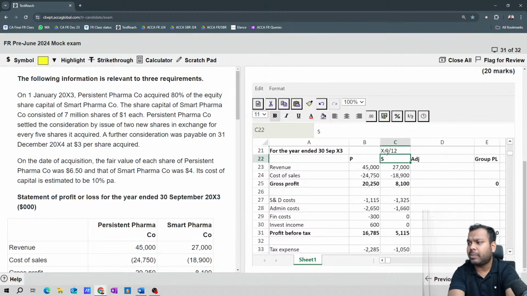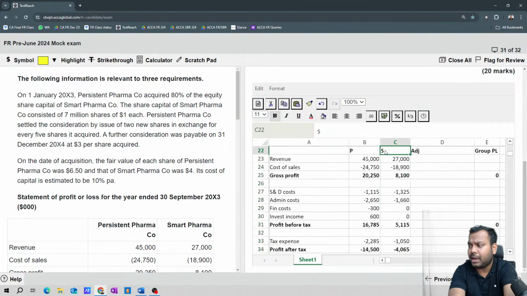But now tell me, the subsidiary we have acquired 80%. So will I take 80% of the entire P&L or will I take 100%? Come on guys, tell me. I will take 100%, because 100% of the P&L items is controlled by me, but not owned by me. That's why at the end, I will show what is owned by me and what is owned by NCI.